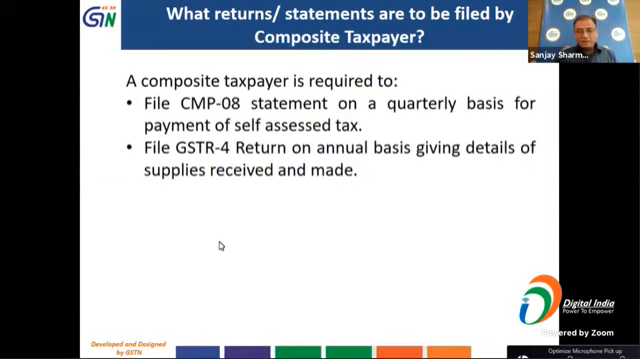Now, a very common question is, this is supposed to be a very simple method of complying with your tax requirements. So for a composite taxpayer, what are the returns or the statements which are required to be filed? Now, one is, a composite taxpayer is required to file CMP 08 statement on a quarterly basis, which is a payment of self-assessed tax. And they are only required to file one single annual return in form GSTR 4 with the details of the supplies received and made. So in that sense, their reporting requirements are much simpler as compared to a regular normal taxpayer.